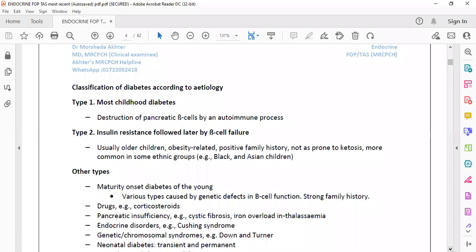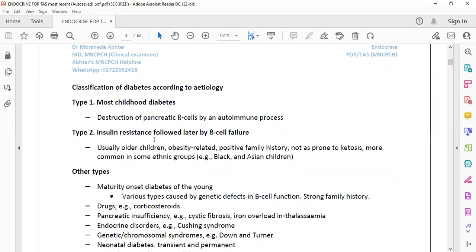But type 2 diabetes mellitus is insulin resistance diabetes, where insulin is there, but it cannot act. So for type 1 diabetes there is no insulin, but in type 2 diabetes there is insulin, but it does not work appropriately.